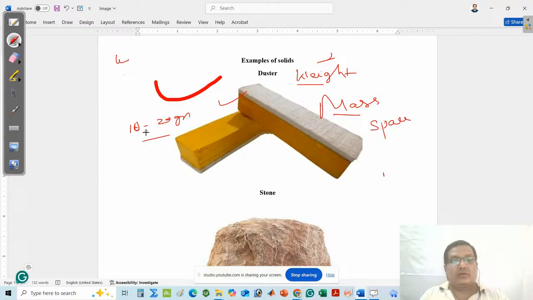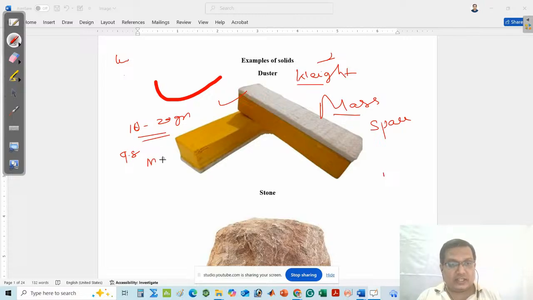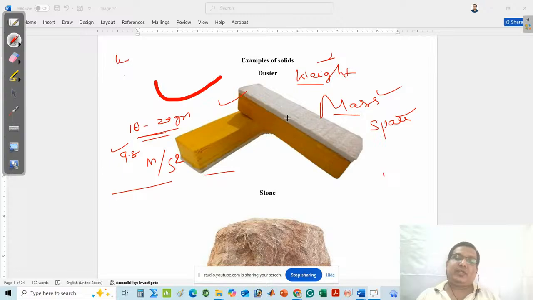Suppose you find that the weight of the duster is 10 to 20 gram. Then divide by the value of g. What is the g value? 9.8 meter per second square. If you divide the weight by the value of g, 9.8, you can find the mass of the duster. From this discussion, it is seen that the duster has a particular mass and needs some space. That means the duster is a matter.